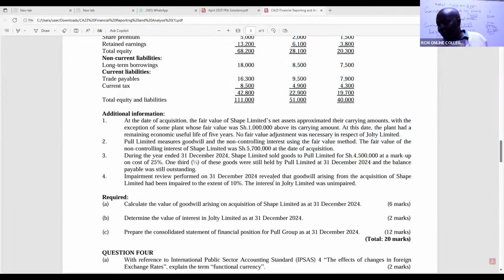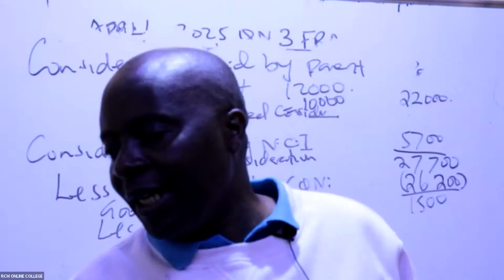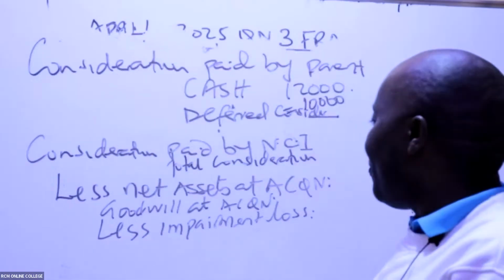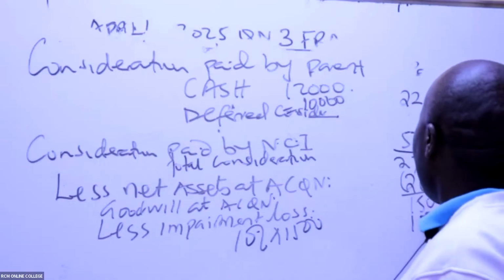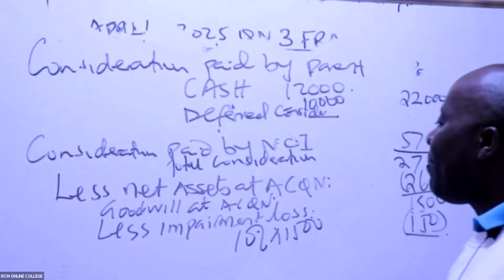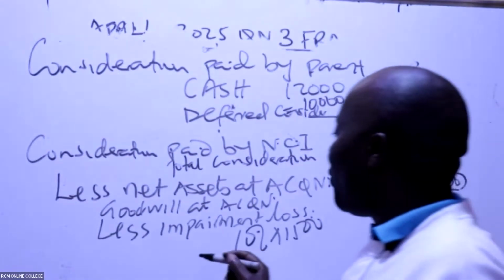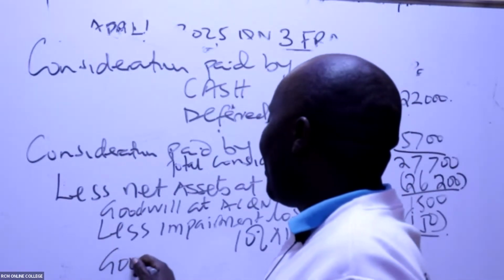They've told us, ladies and gentlemen, here, impairment review performed on 31st December 2024 revealed that goodwill arising from the acquisition of Shape Limited had been impaired to the extent of 10%. So 10% of this 1,500, this is 150. Ukisubtract hapo, tuko na goodwill at reporting.